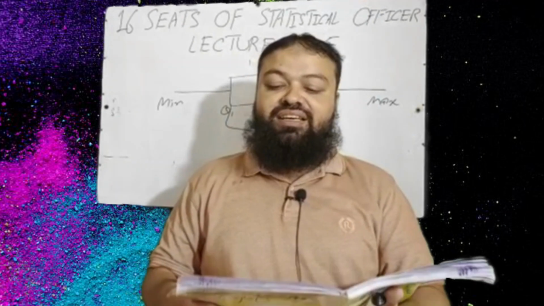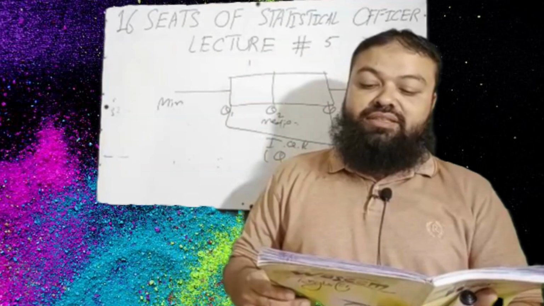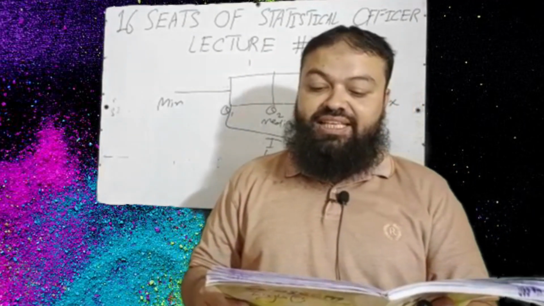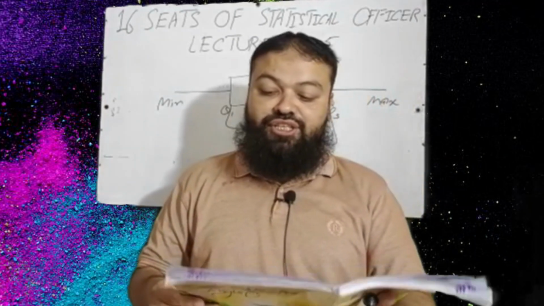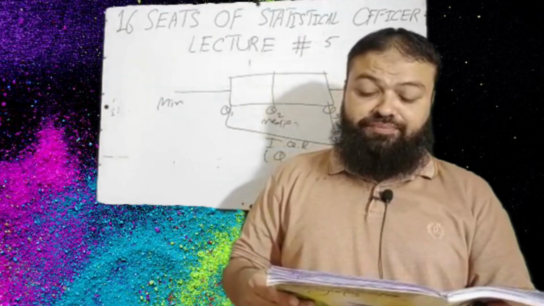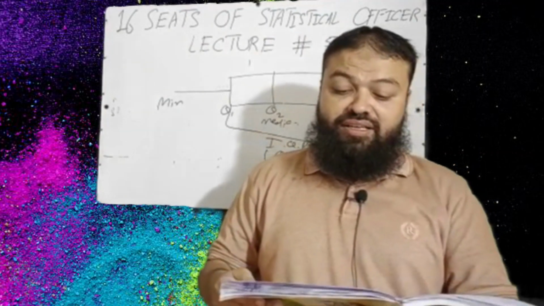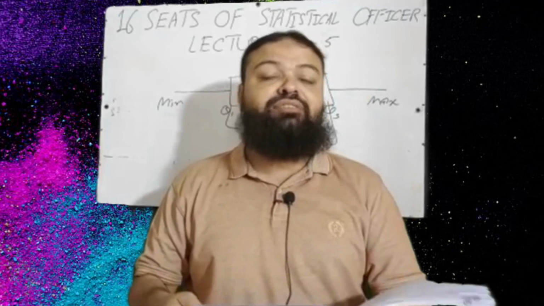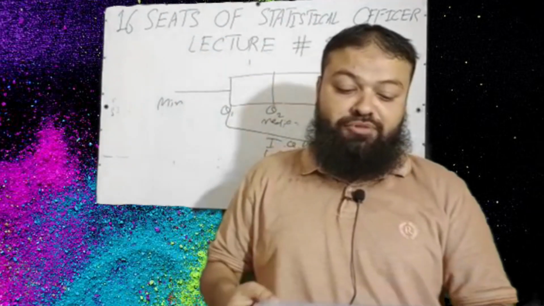Question number 9. In a box and whisker plot, the whiskers are drawn horizontally in each direction until they reach the hinges. A. Hinges. B. Nearest outlier. C. Inner fences. D. Adjacent values. Adjacent values is the correct option.